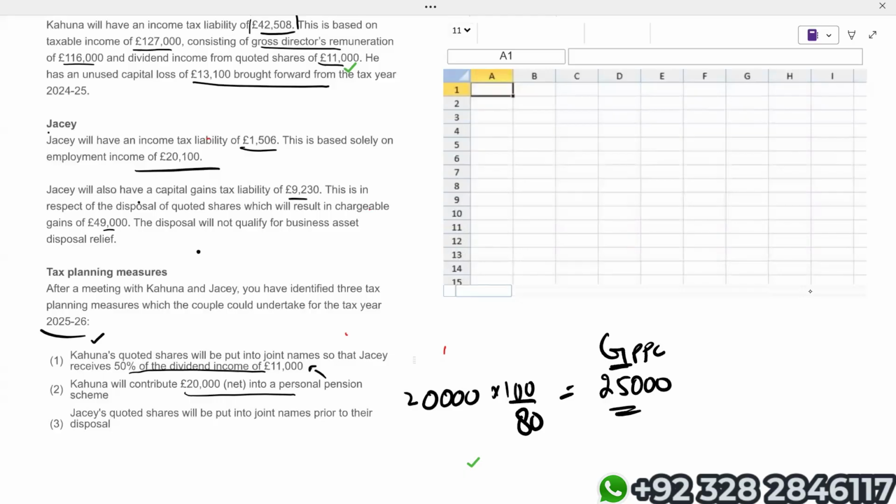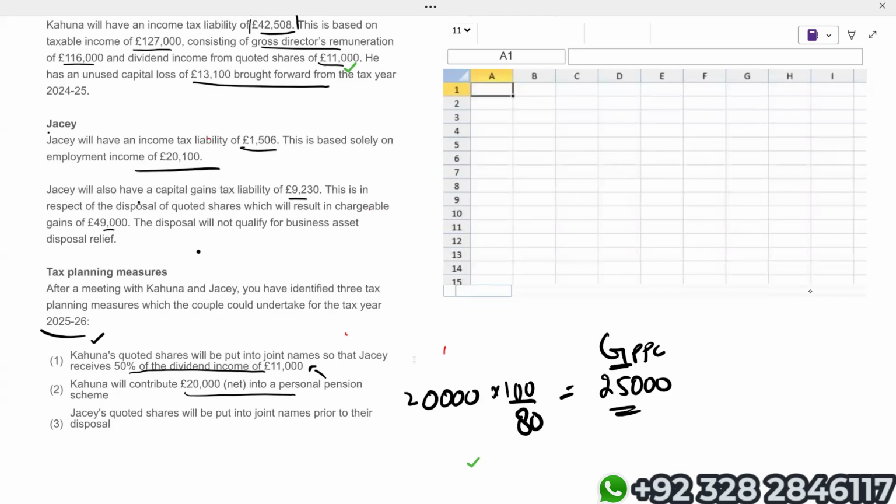And we also know one thing: if someone has adjusted net income of more than 1 lakh, then the personal allowance for that individual reduces. But if someone has adjusted net income of either 100,000 or less, then that individual gets the entire personal allowance.